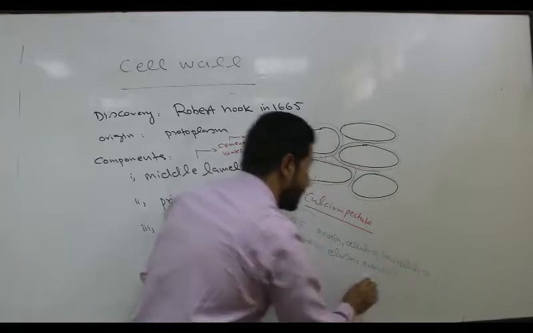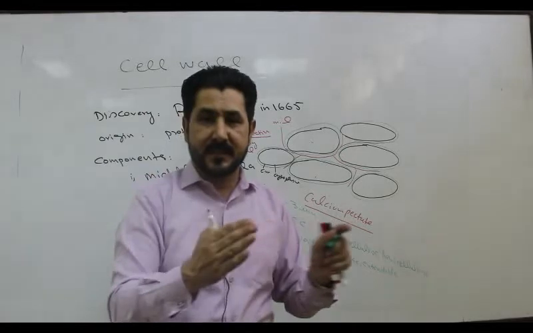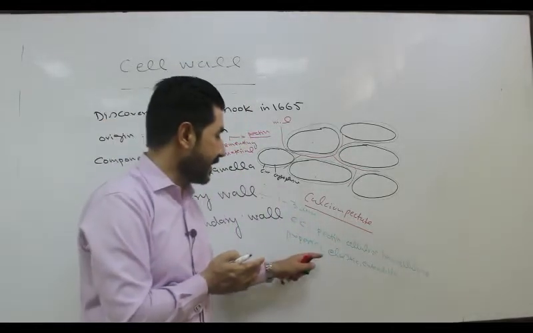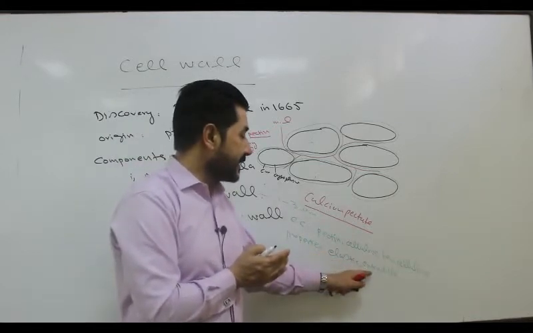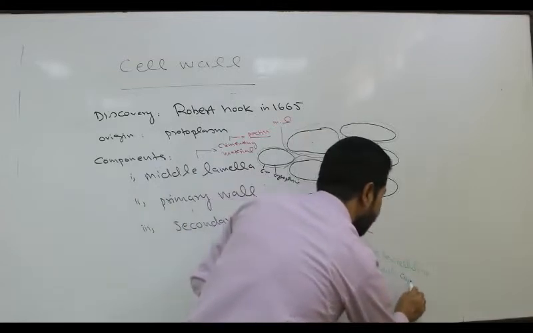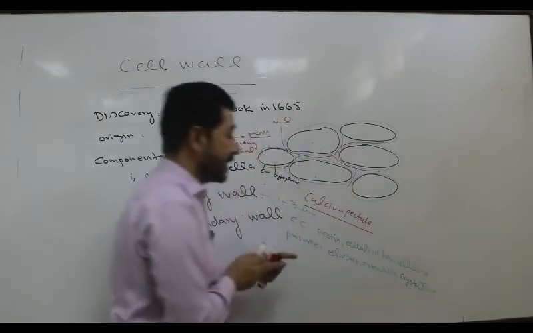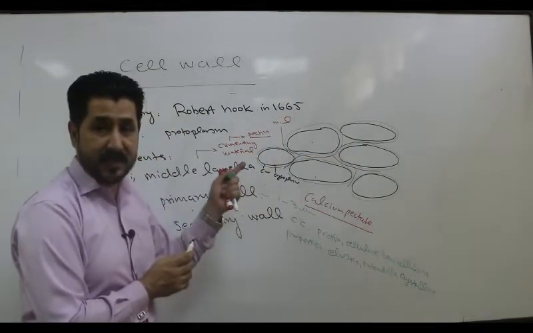Extendable means it can spread, because the number of cells increases. So that is why it has elasticity. Also, it is present in the form of what? Crystal. It is crystalline. Crystalline is because of what? Pectin in the form of calcium pectate or salts.